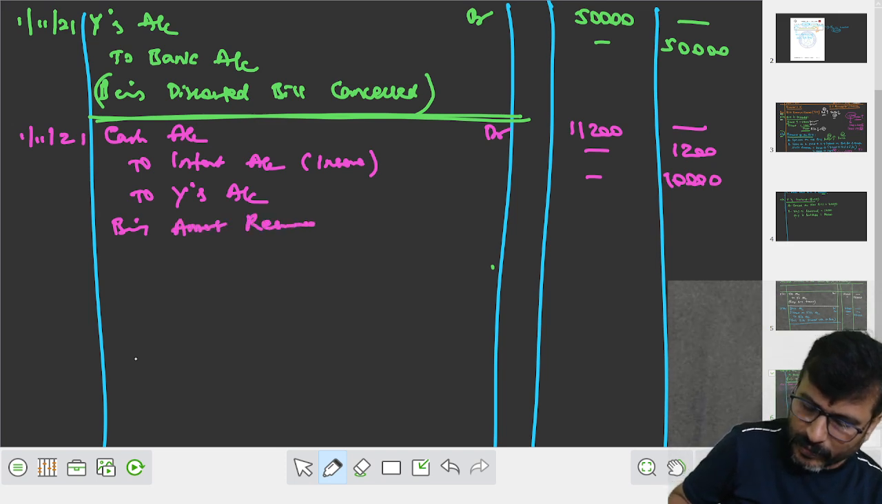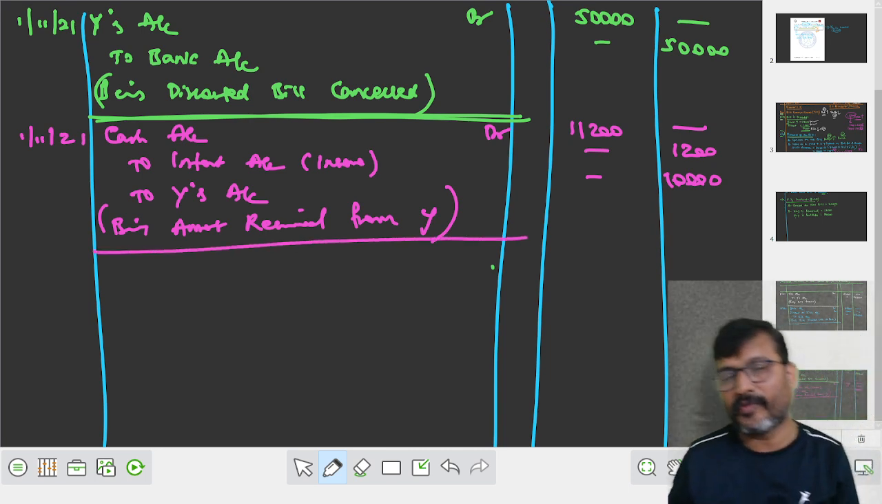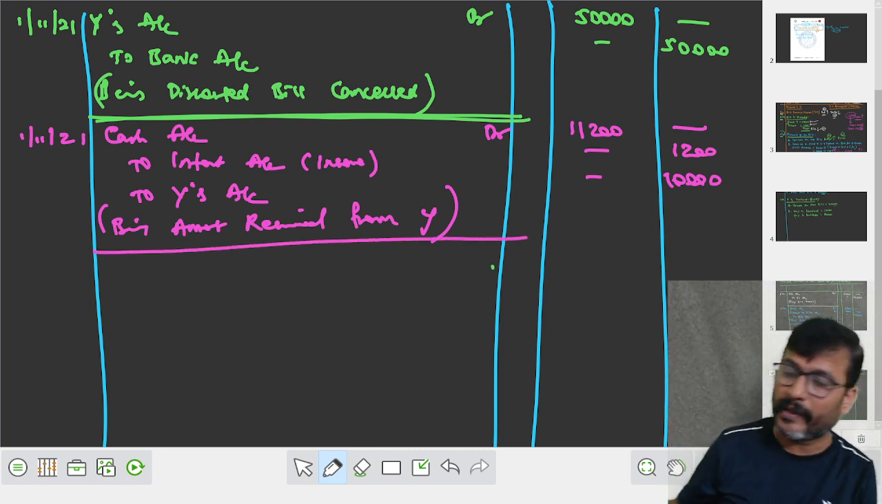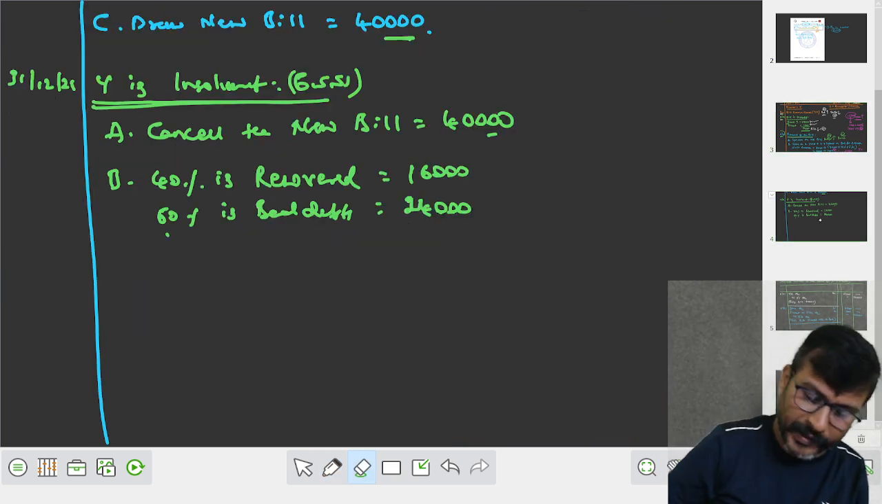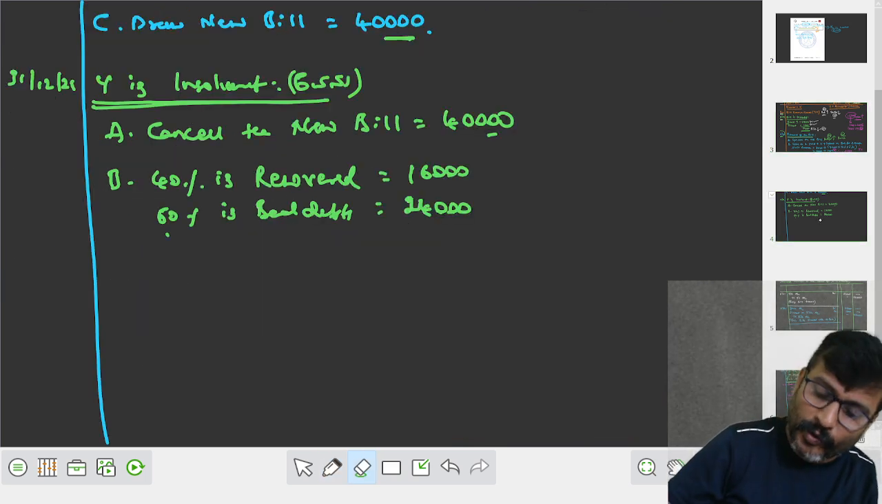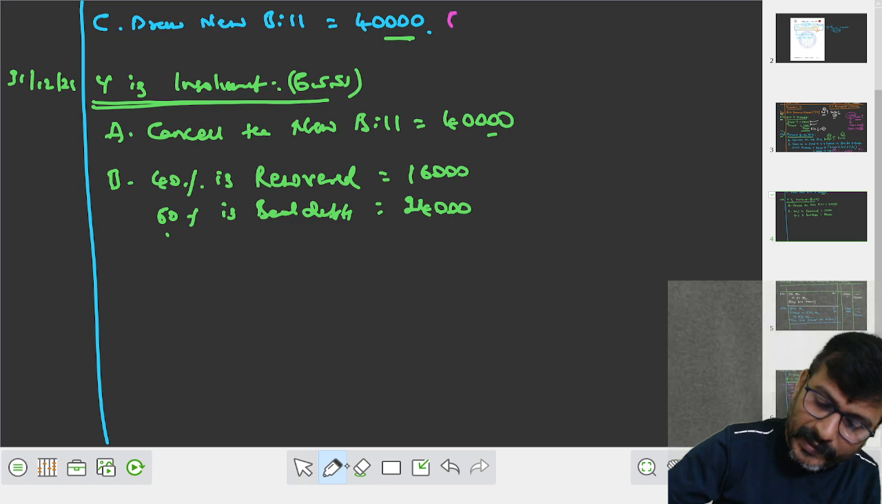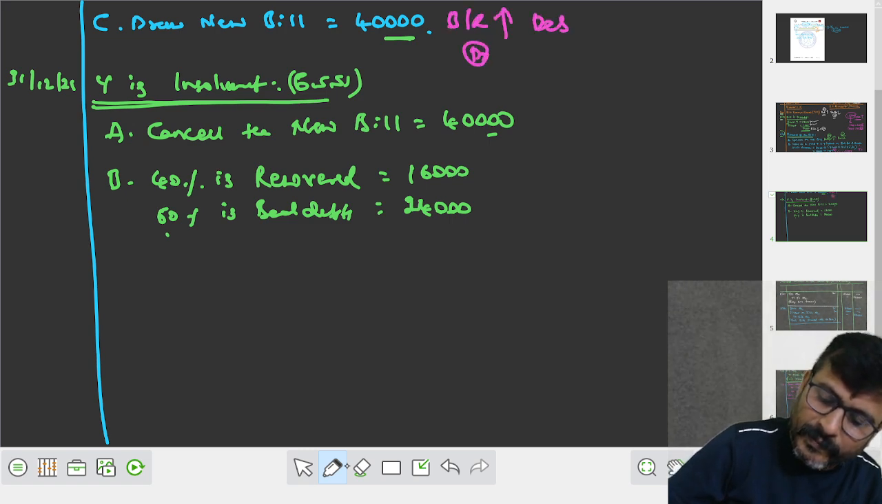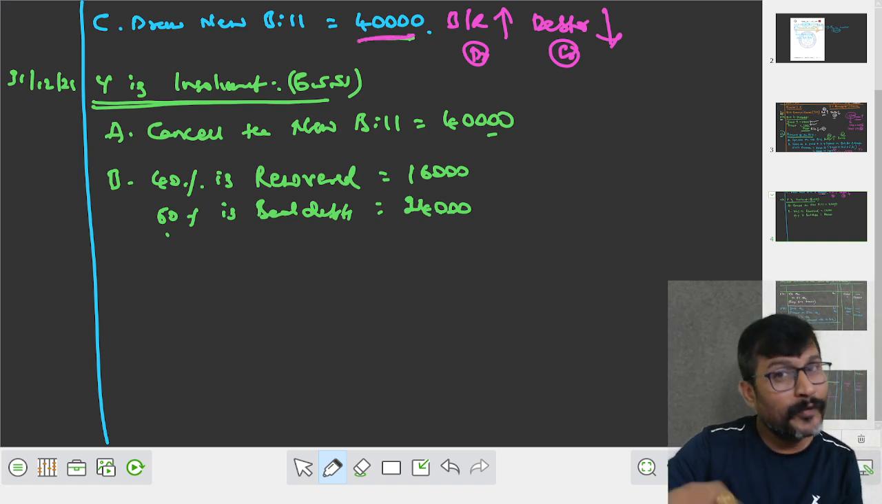Being amount received from Y. वो तो रिसीव भी हो गया. बाद में क्या करते? रिसीव होने के बाद, बाद में क्या किया आपने? Draw the new bill. When you draw the new bill, my dear student, we know very well that BR increased, debit, debtor decreased, credit. For what amount? For the balance amount. How did you get 40,000?